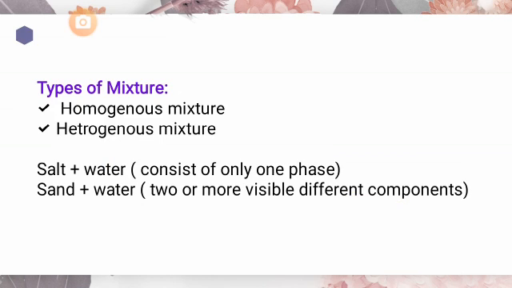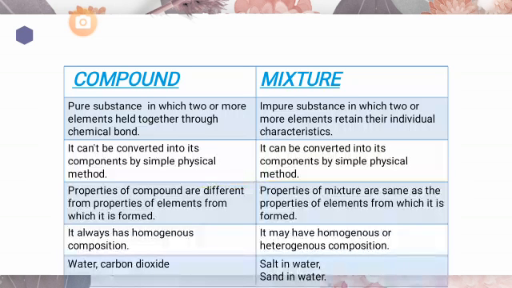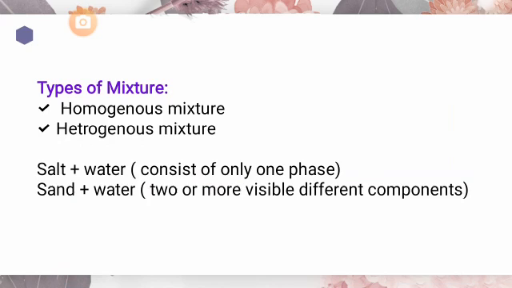Okay. Now, as in the previous point, a mixture may have a homogeneous or heterogeneous composition. So we can say that a mixture has two types: homogeneous mixture and heterogeneous mixture. Homo means same. Hetero means different. A homogeneous mixture is a mixture that consists of only one phase. For example, if you dissolve salt in water, the mixture is of only one phase. If you look at that mixture, it will show the same state, the same phase.